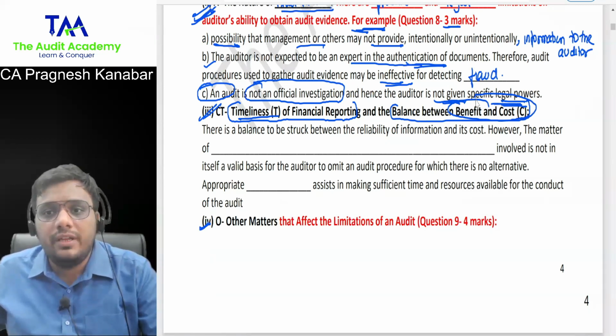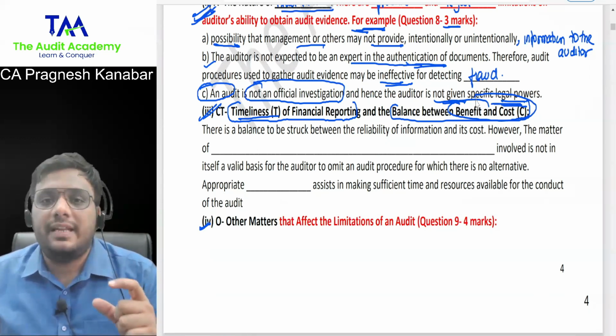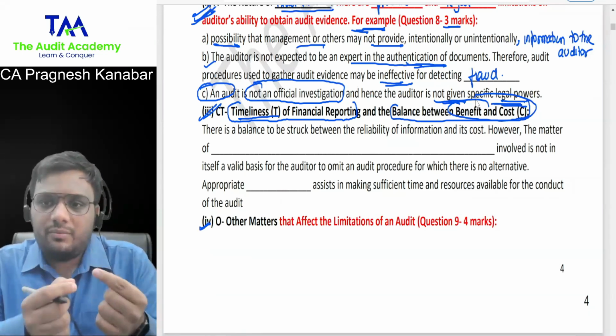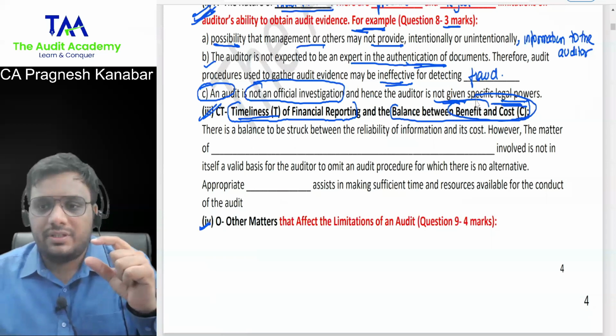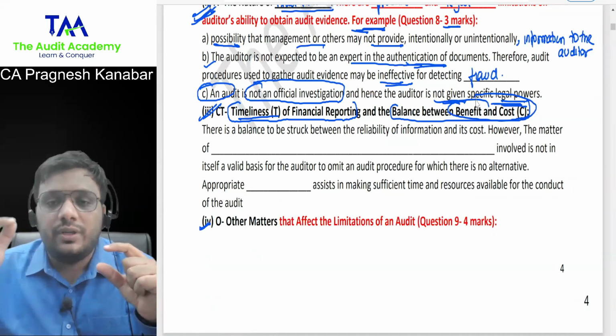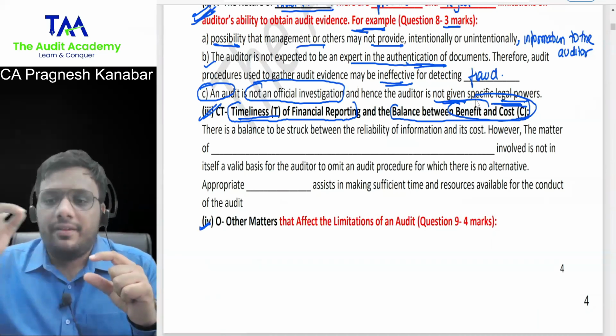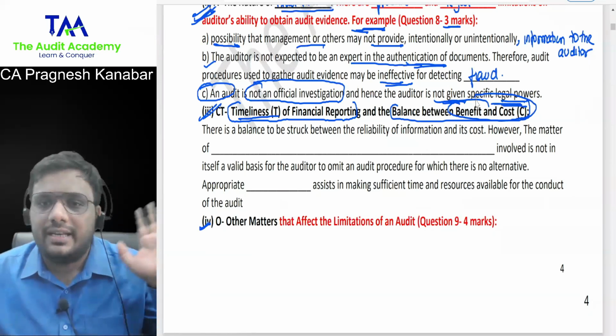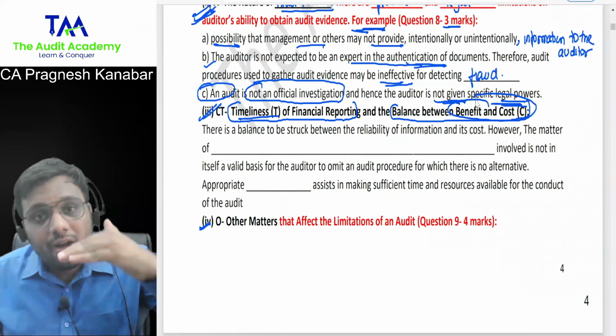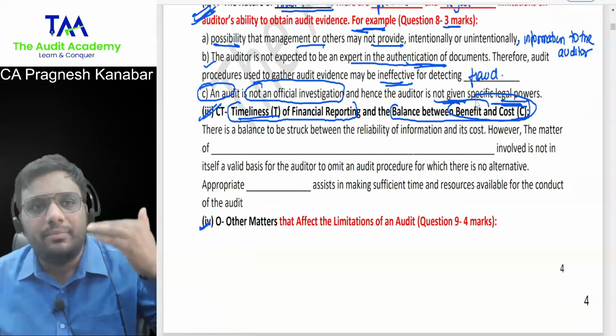Why are you sounding as if you are struggling financially in your life? Understood this? So what is cost benefit analysis? Whatever information the auditor wants to get, he needs to assess the value of the information and whether it is worth incurring that cost or not. Whether it is worth incurring that cost or not, that is cost benefit analysis. Understood this? So look at how you're supposed to write. Don't write like a below poverty line person.